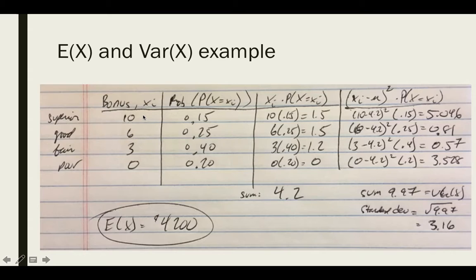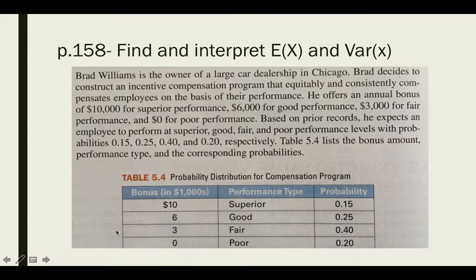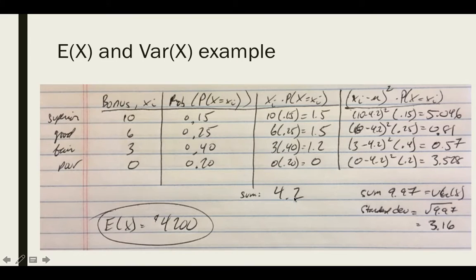So if I know the value and I know the probability of that event occurring, I can use those two facts to create an average for the population. Now for the variance, I'm going to use that 4.2, and now I want to see how far each one of these data points is from that particular average.